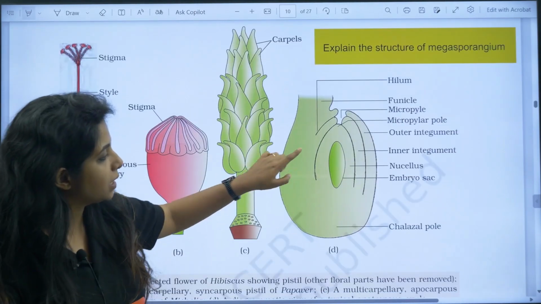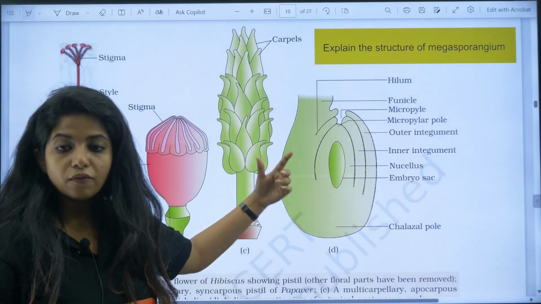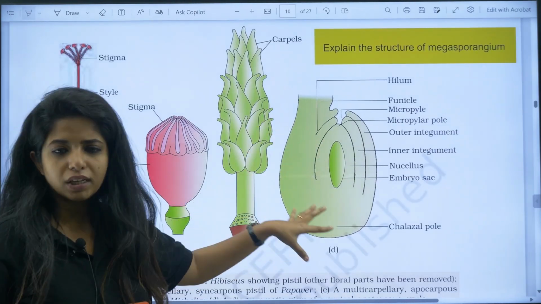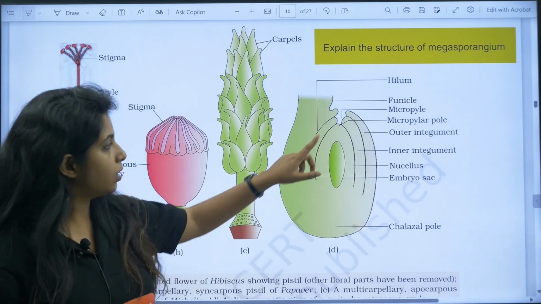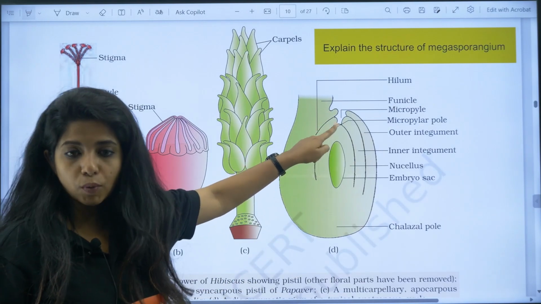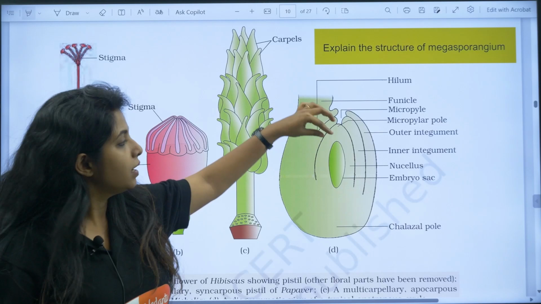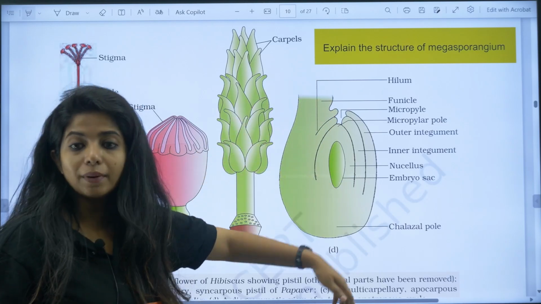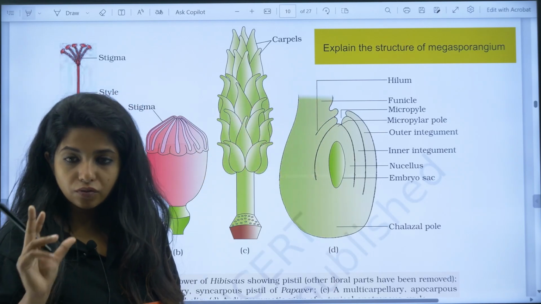You would have to make the diagram as well. They would ask you for a diagram of the ovary and everything. Where is the micropyle? You should know that. The micropyle is where the pollen tube will enter. So all this information is really important.